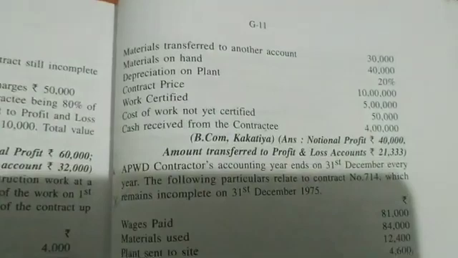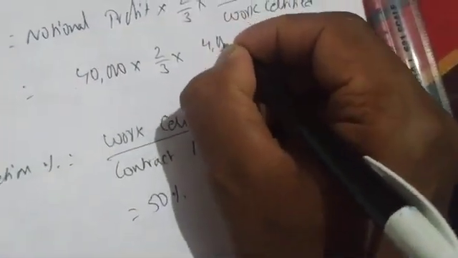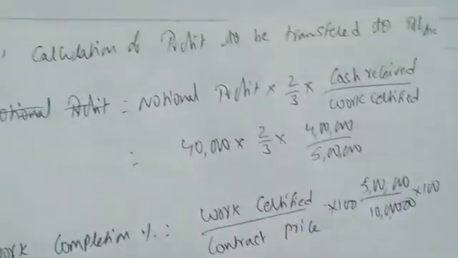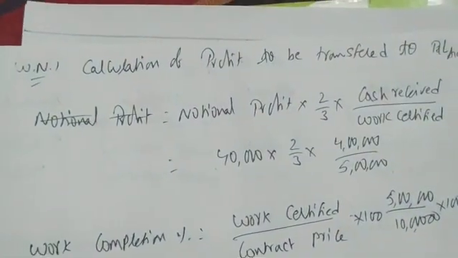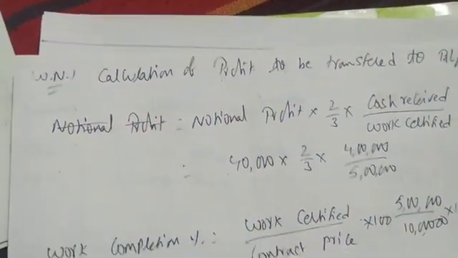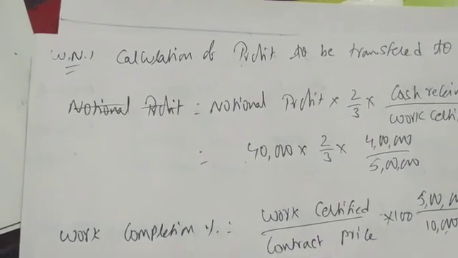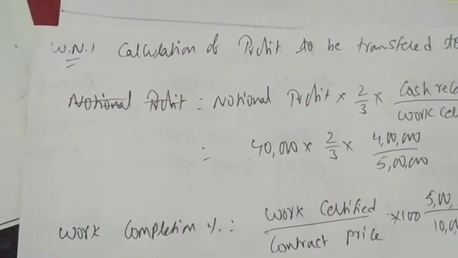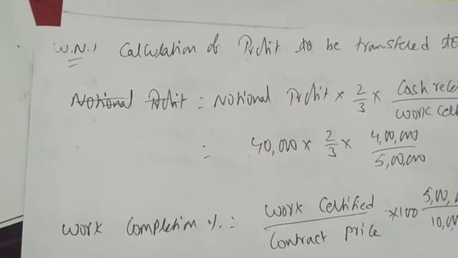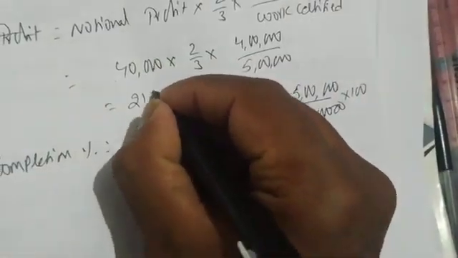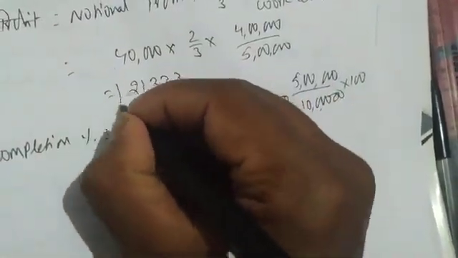Given in the question, right? 4 lakhs. 4 lakhs divided by work certified, 5 lakhs. So 40,000 into 2 divided by 3 into 4 lakhs divided by 5 lakhs. We are getting 21,333. This should be transferred to the profit and loss account.